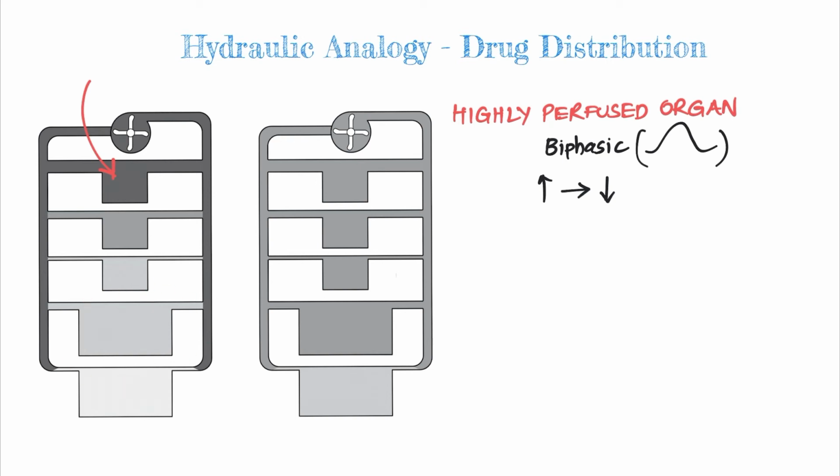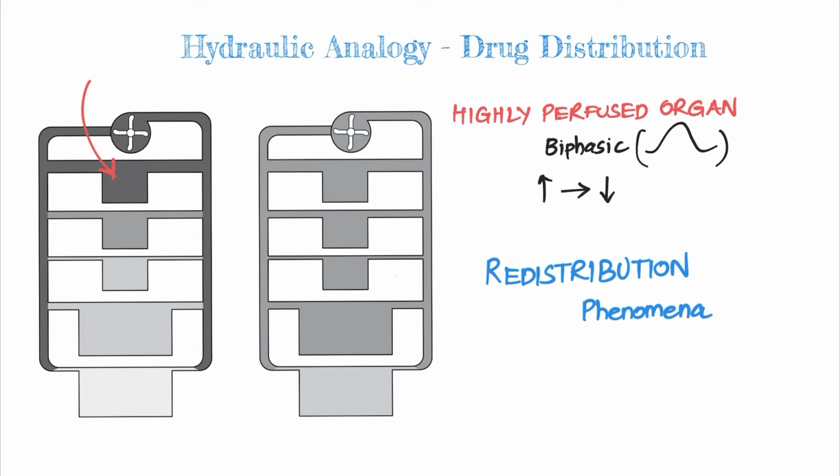So as time passes, the concentration in the circulating fluid and in the well perfused organs is high and then slowly declines as the dye tends to redistribute to this poorly perfused organ. So finally it tends to form a state of equilibrium as in this diagram. And this phenomenon is called the redistribution phenomenon.